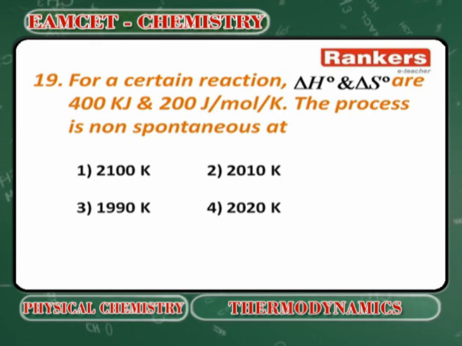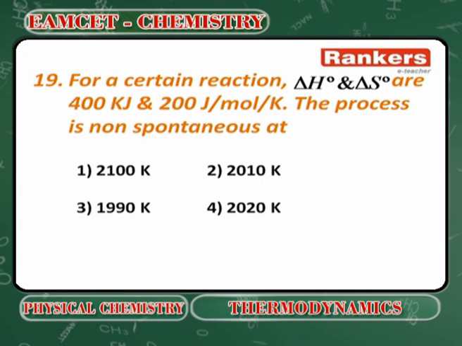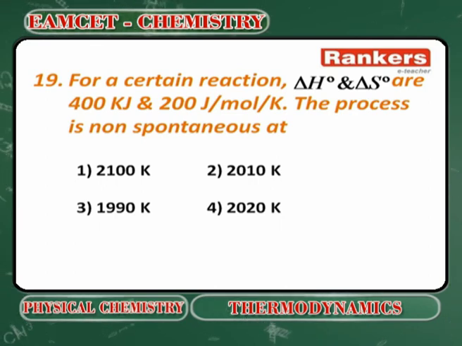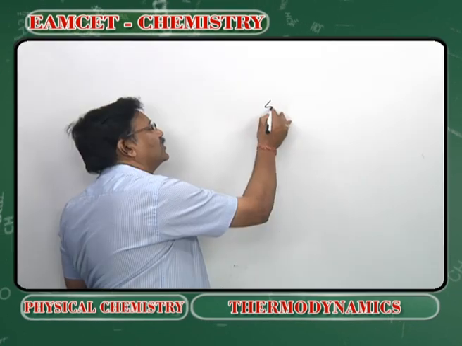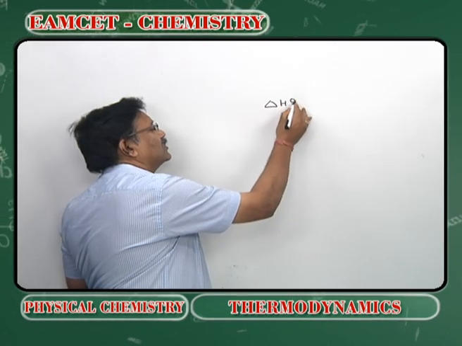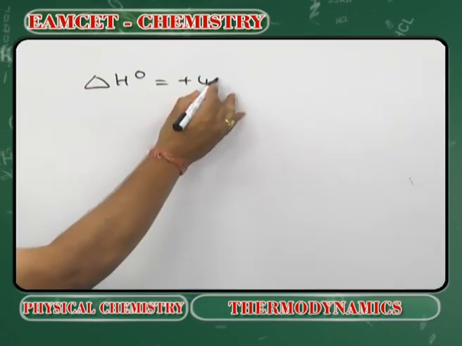For a certain reaction at equilibrium, delta H naught and delta S naught are 400 kilojoules and 200 joules per mole. The process is non-spontaneous, because delta H naught is plus 400 kilojoules.